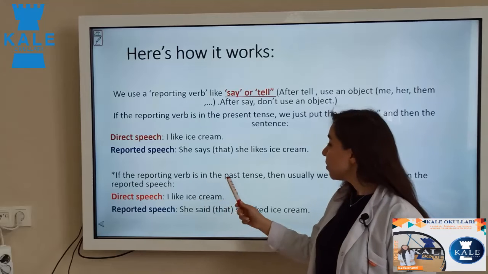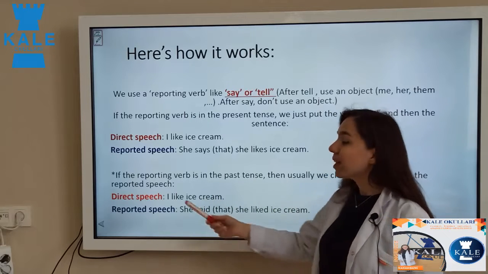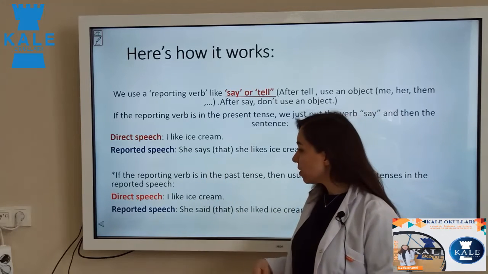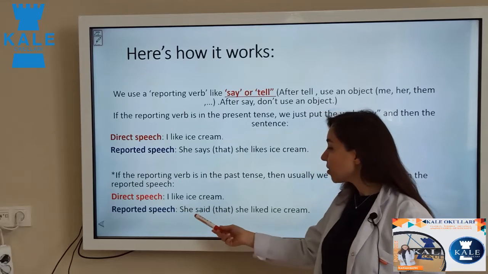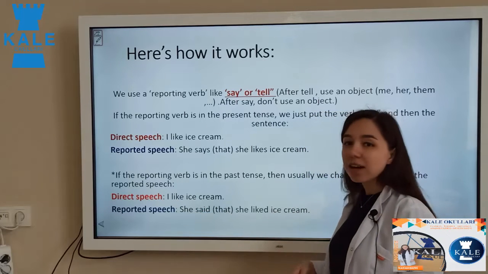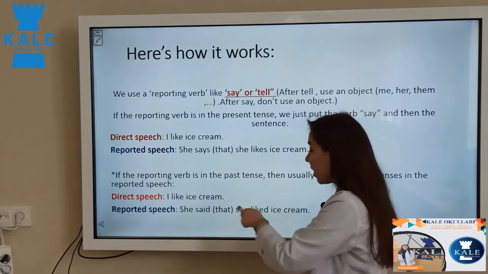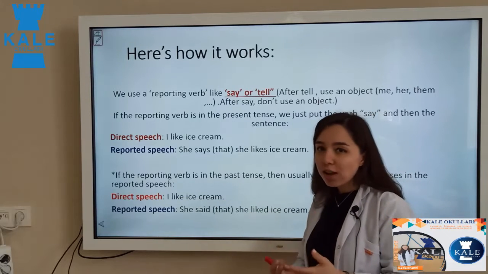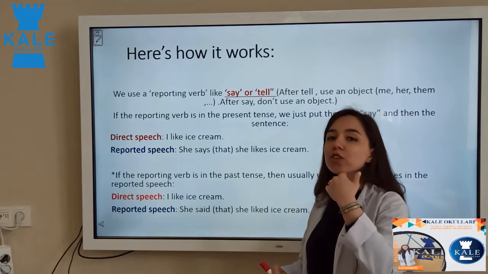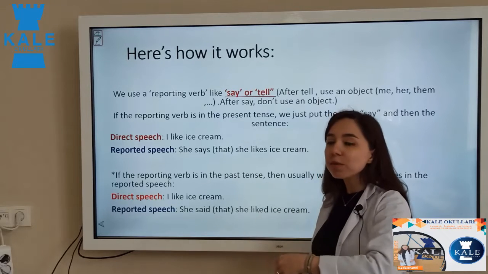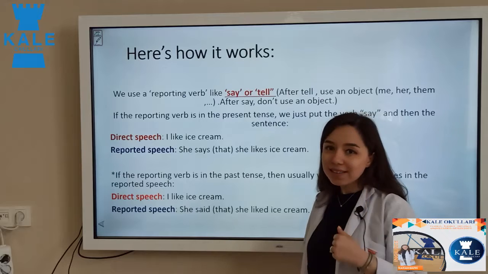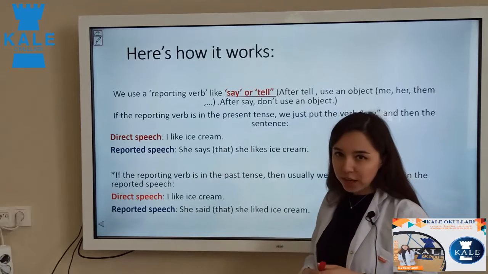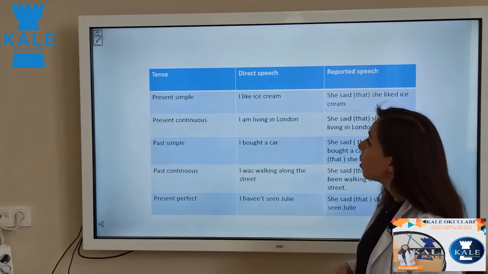So if the reporting verb is in the past, we usually change the tense to the past in reported speech, like this. I like ice cream. She said that she liked ice cream. Here, present, like, changes to past simple, liked. So the usual way of changing from direct speech to indirect speech is to change it to one tense before. Just sometimes we can use it like this. So now come here, look at here.